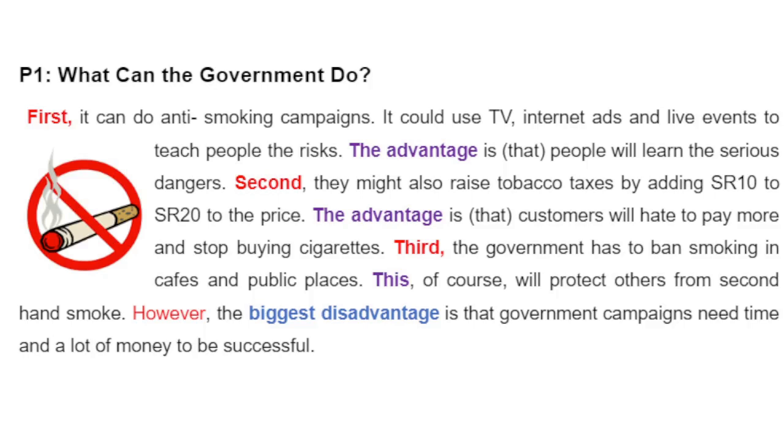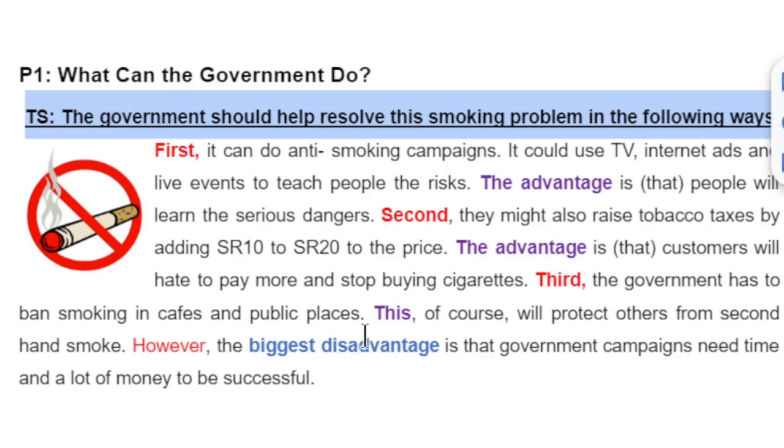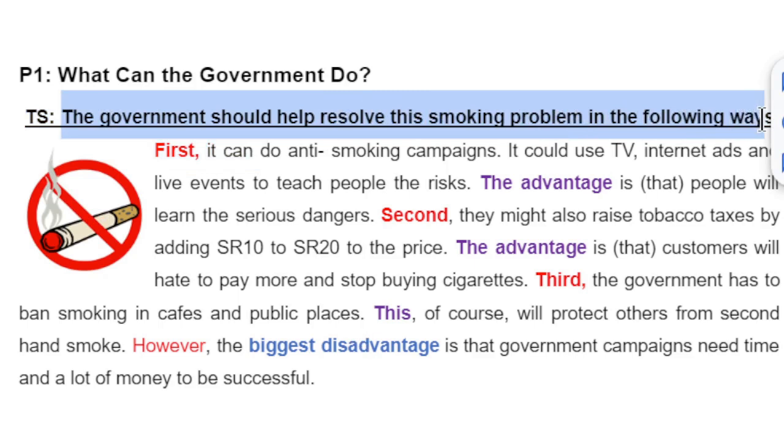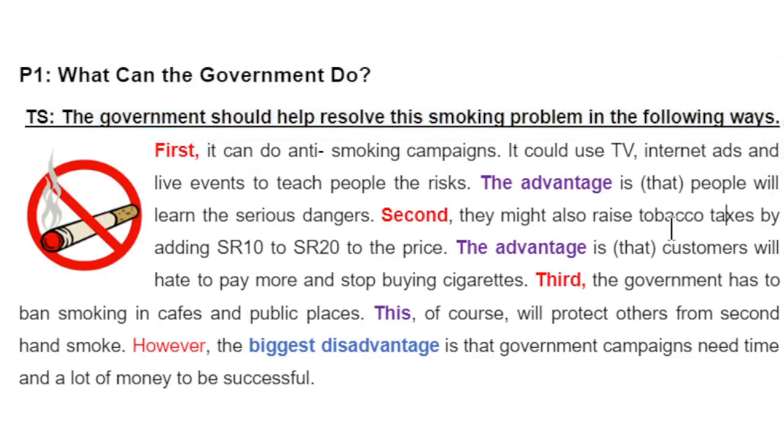We need the topic sentence to introduce the paragraph, and we need the closing sentence. Our topic sentence reads, the government should help resolve this smoking problem in the following ways. And thus this indicates, it tells the reader, in this paragraph we will deal with what the government solution is.